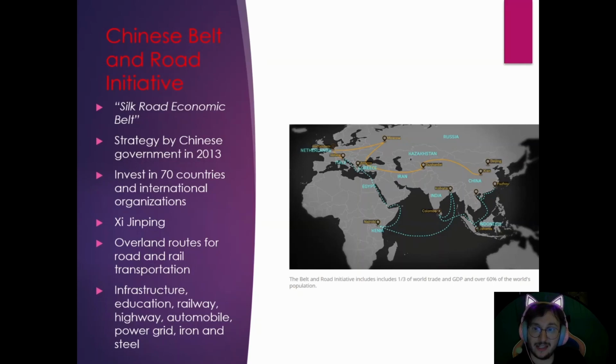This is also known as the Chinese Belt and Road Initiative. This is a strategy by the Chinese government in 2013. They've invested in about 70 countries and international organizations. This is under the current Chinese President Xi Jinping,